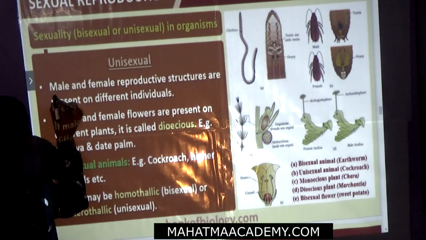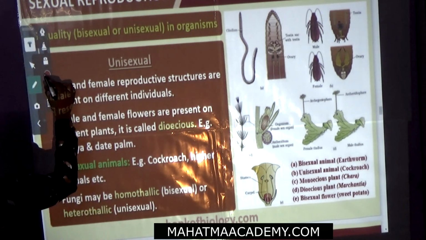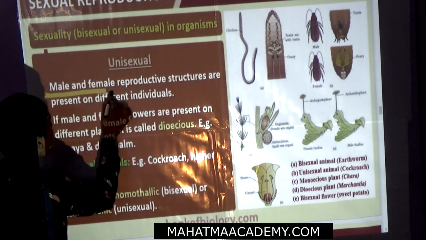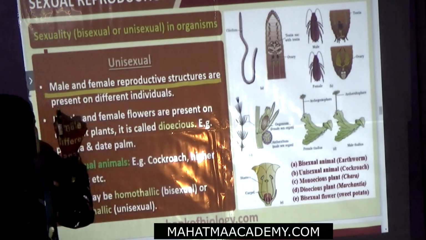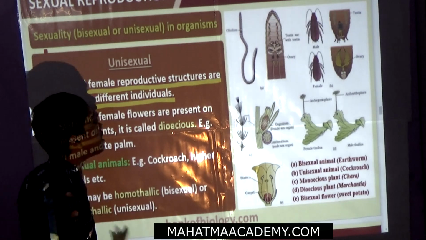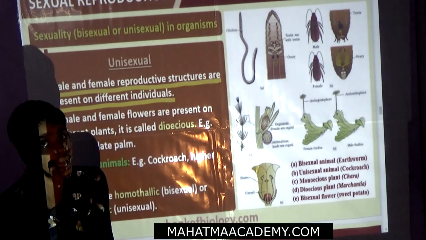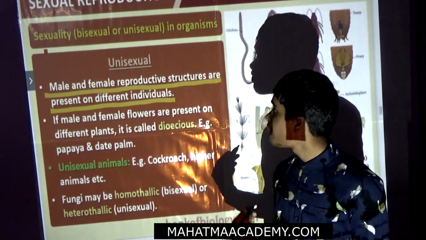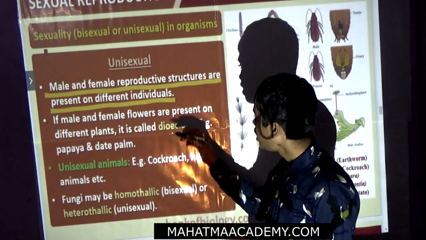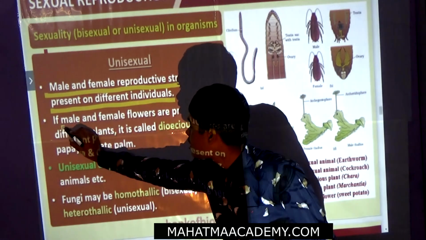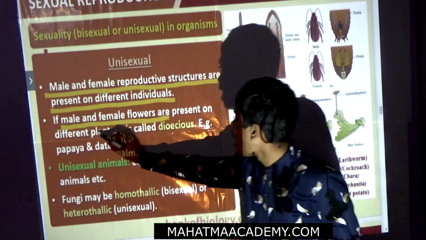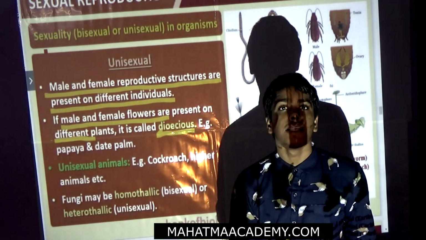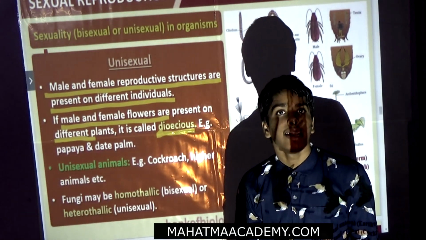Male and female reproductive structures are present on different individuals. That means the male one is present on the male and the female one is present on the female. If the male and female flowers are present on different plants, this is called dioecious. The examples are papaya as well as date palm.